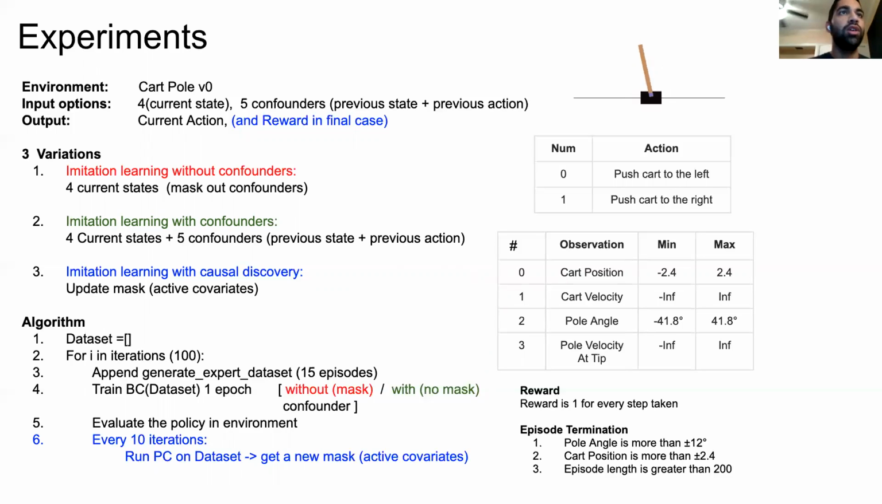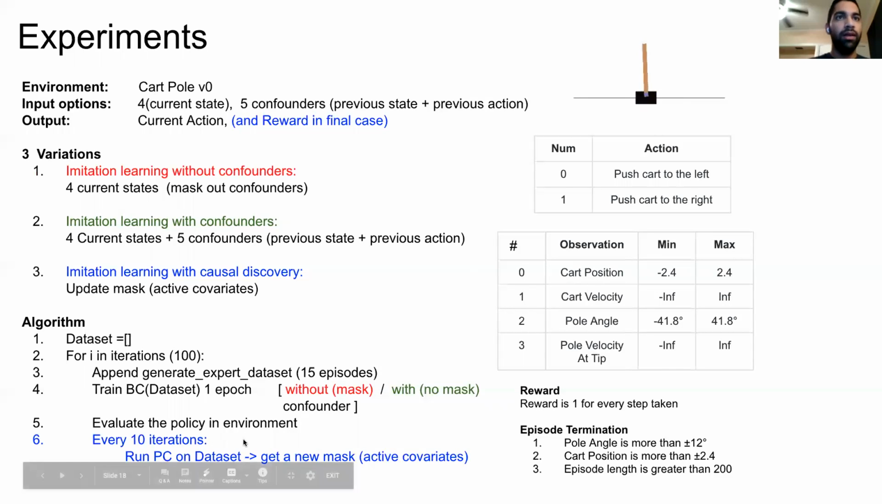And the three variations are: the first one, we do it without the confounders. The second one, we do it with the confounders. And the third one, we do it with a causal discovery structure where we update the mask of the confounders, where we try to update which confounders we want, as you can see in the algorithm in the sixth step. Next.